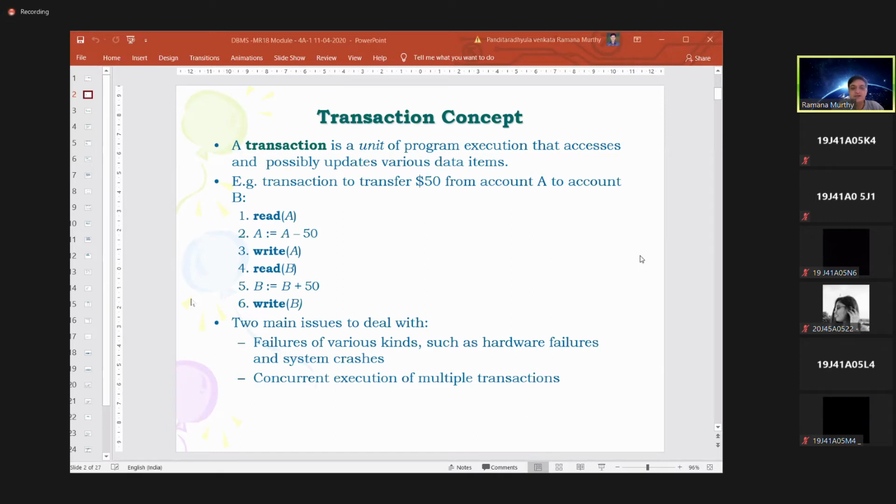Finishing the operations in the RAM is not sufficient here; finishing the operations on the database side is also required. The database management system will take care of how to read values from the database to your RAM and from your RAM to the database. That is the duty of the database management system.